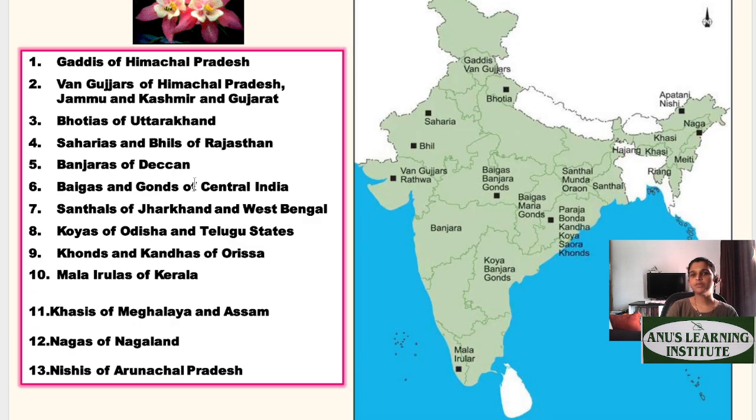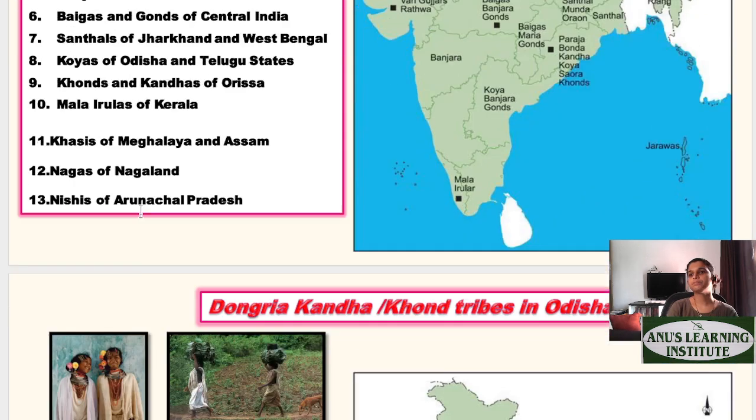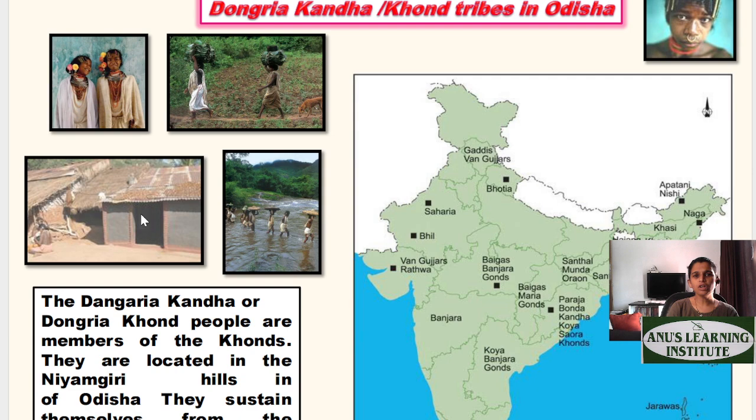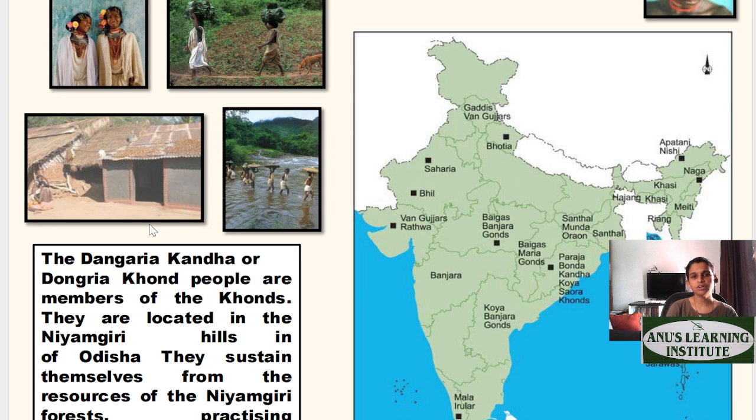You can see I have the map here. I have plotted them on the map. You can pause and take a look at all the tribes that we have in India as such. Then this is a small description of all the tribes that we have. You may want to pause and read about the tribes.